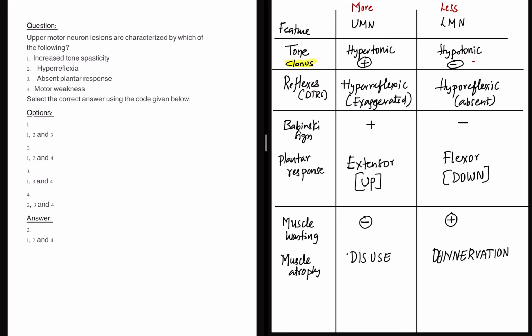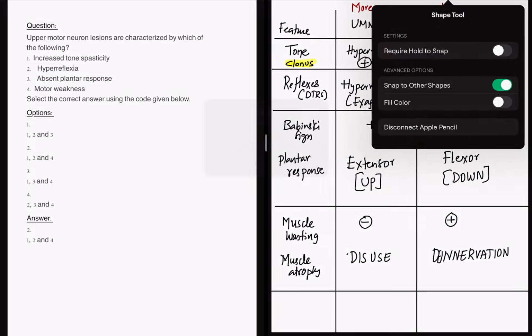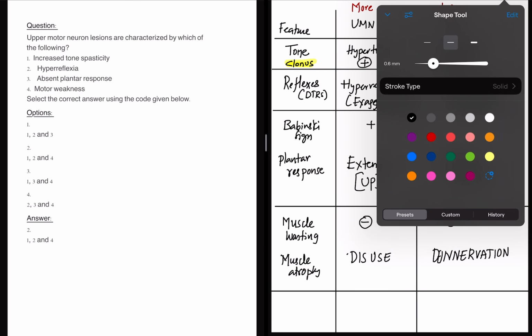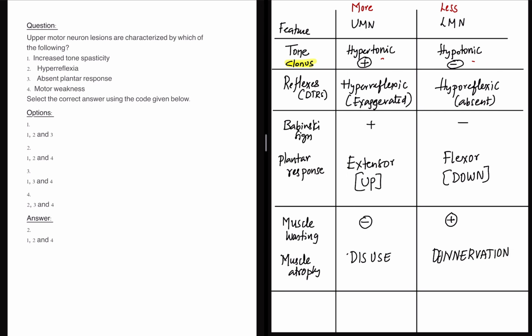One more point I wanted to add with regard to tone. As the tone is hypertonic here, this kind of tone increase we call spastic tone.